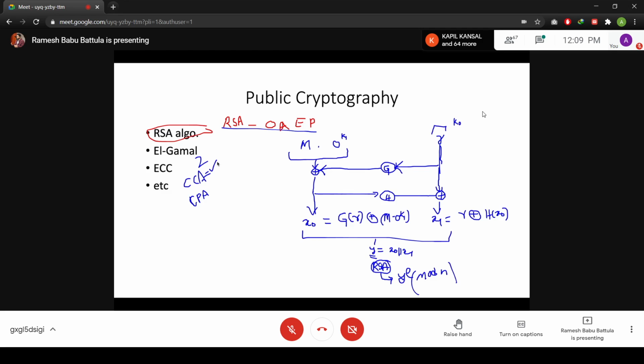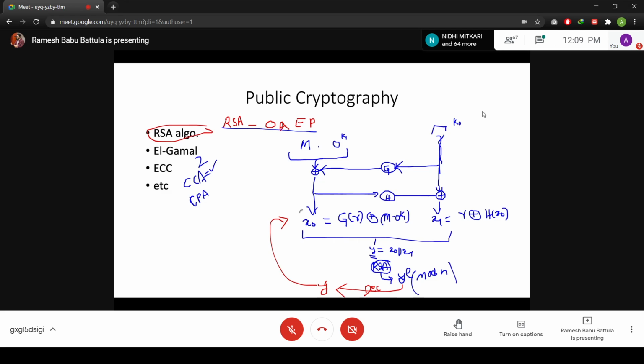Okay, some people have a question: how will we decrypt this one? This decryption is very simple. You need to parse Y, and come back from Y to the power E. You need to find Y. You will extract Y with the help of the decryption operation. You apply the decryption operation here, then you will get back Y. Then Y is going to be equal to X0, X1.